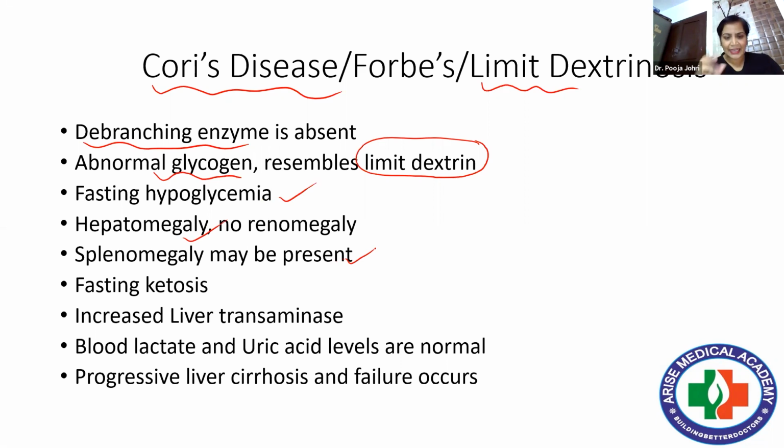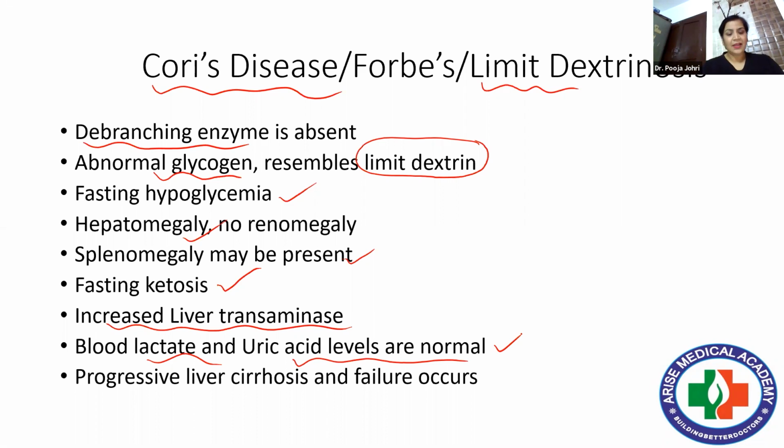The identifying features are fasting ketosis, and an increase in the transaminases group of enzymes. Blood lactate and uric acid levels are normal in this. This is very, very important, and this one feature distinguishes it from von Gierke's disease. Here the level of uric acid and lactic acid will be normal.